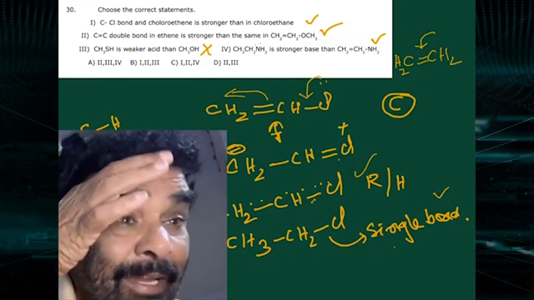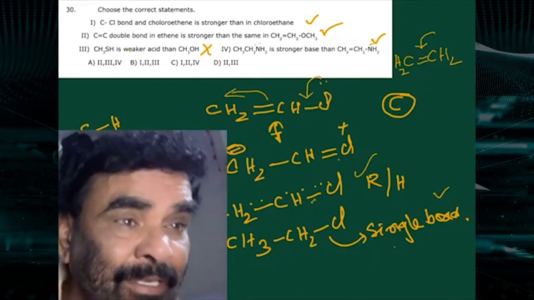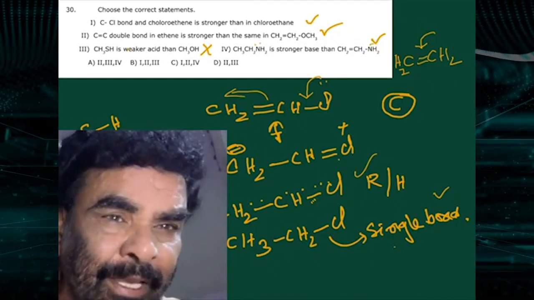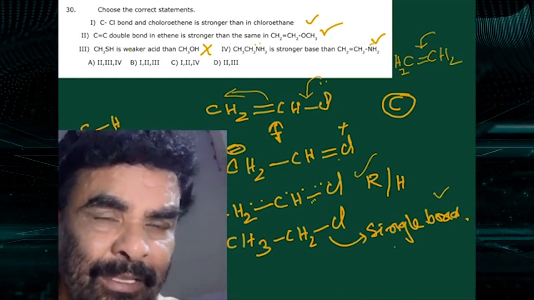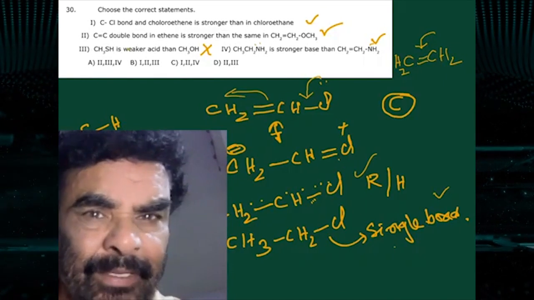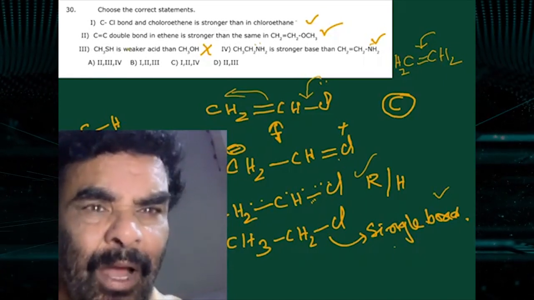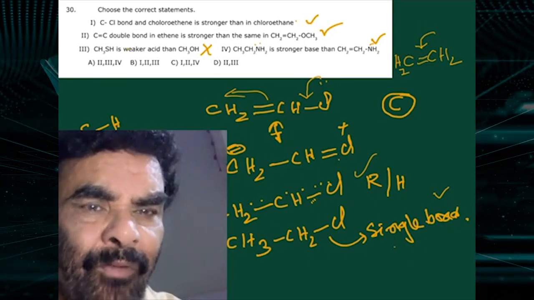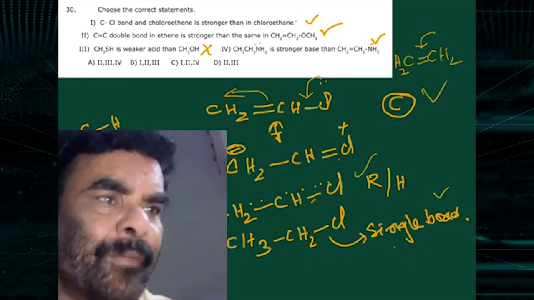In vinylamine, the lone pair is involved in resonance with the double bond. Therefore, availability decreases. Here, availability increases. The fourth one is correct, and this is the stronger base. Therefore, 1, 2 and 4 are correct. So the correct option is 1, 2, 4. C is the correct option.